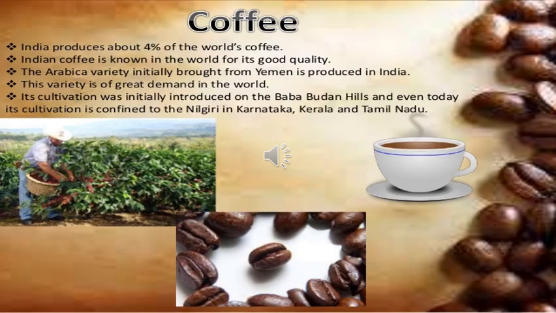The next beverage crop is coffee. India produces about 4% of the world's coffee. Indian coffee is known in the world for its good quality. The Arabica variety, initially brought from Yemen, is produced in India. This variety is of great demand in the world. Its cultivation was initially introduced on the Baba Budan hills, and even today its cultivation is confined to the Nilgiris in Karnataka, Kerala, and Tamil Nadu.